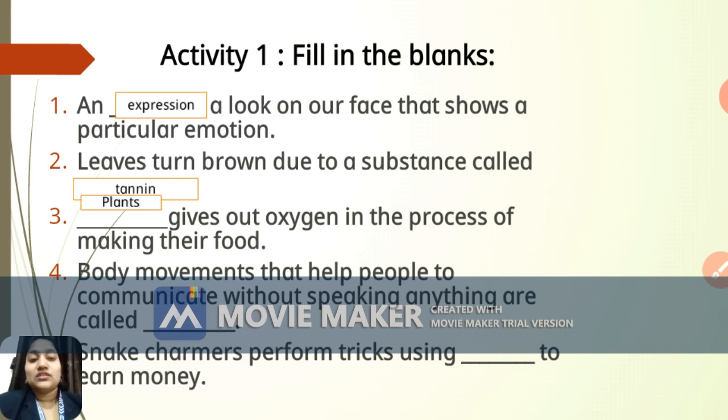As we human beings take in oxygen for respiration purpose, we give out carbon dioxide. But plants take in carbon dioxide to make food, and at that time they give out oxygen. So plants give out oxygen in the process of making their food.